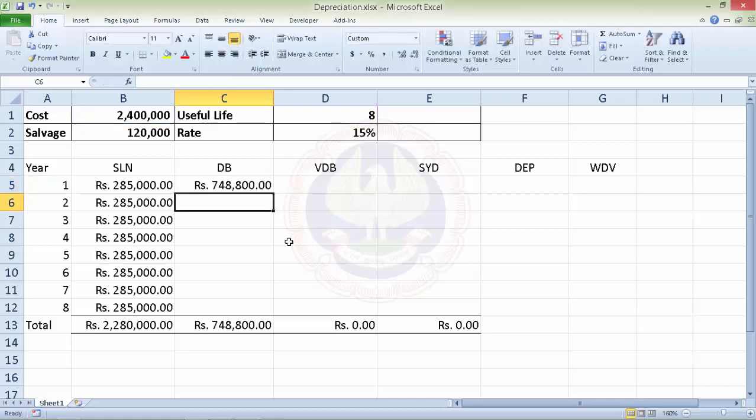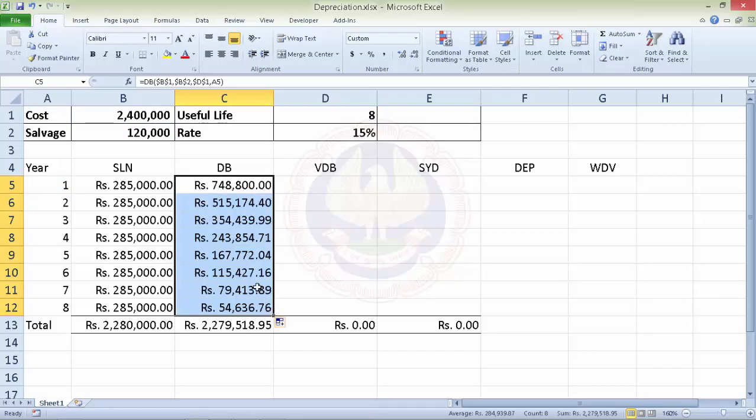In this case, our depreciation is calculated, and as we copy the formula, we have the depreciation calculated by the written down value method. This depreciation method is valid under the Companies Act, where the asset has to be depreciated over the depreciable amount over its useful life.